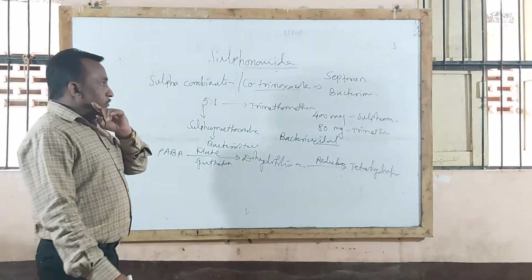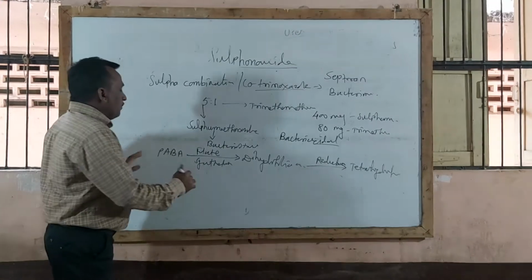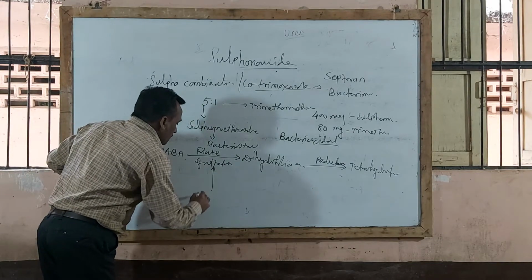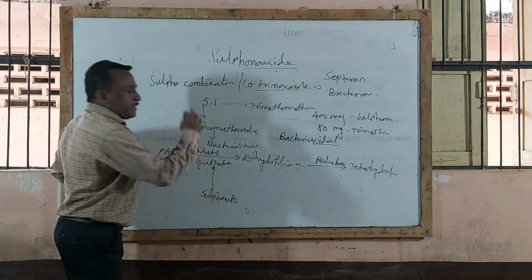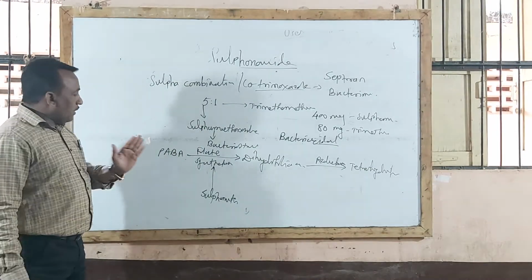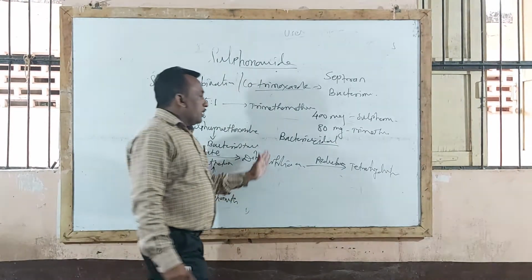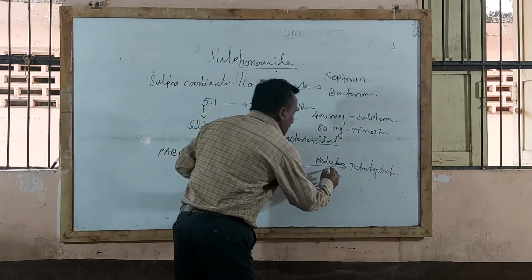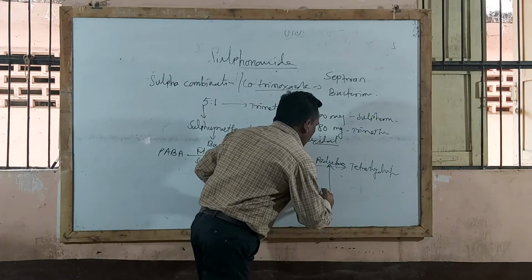Now here, when the co-trimoxazole or sulfa combination is given, sulfamethoxazole affects the action of folate synthetase enzyme, thereby blocking conversion of PABA to dihydrofolic acid. While trimethoprim acts here, inhibiting conversion of dihydrofolic acid to tetrahydrofolic acid.